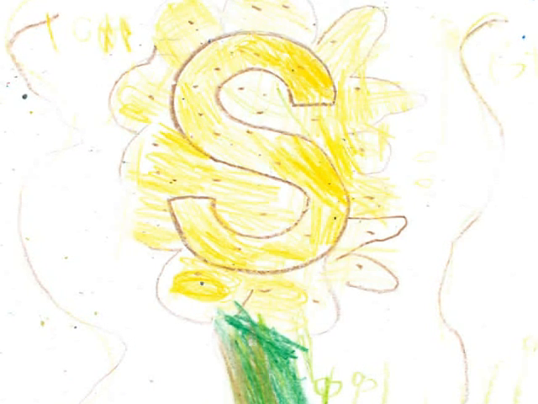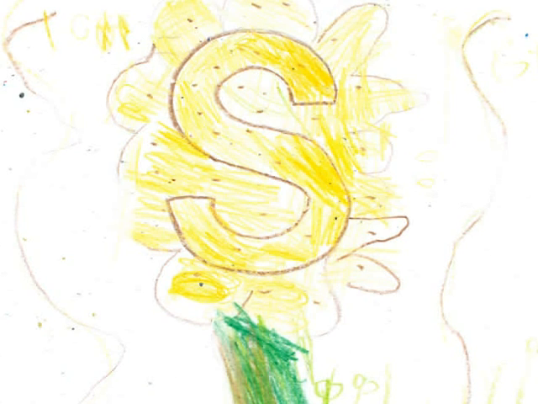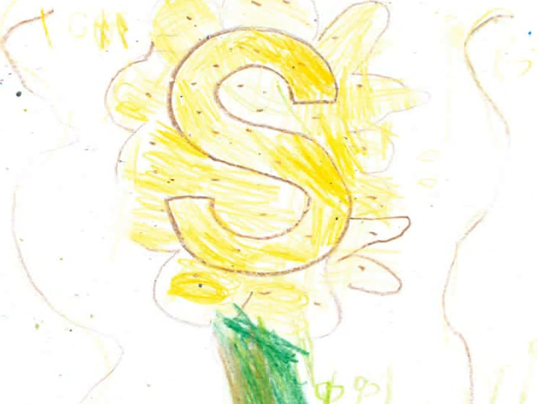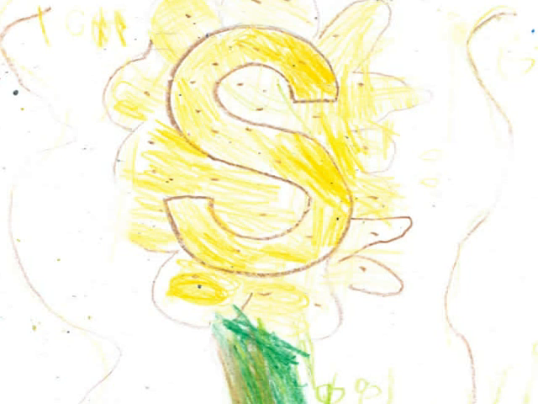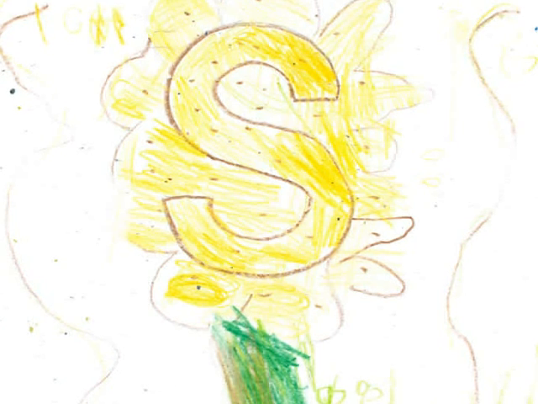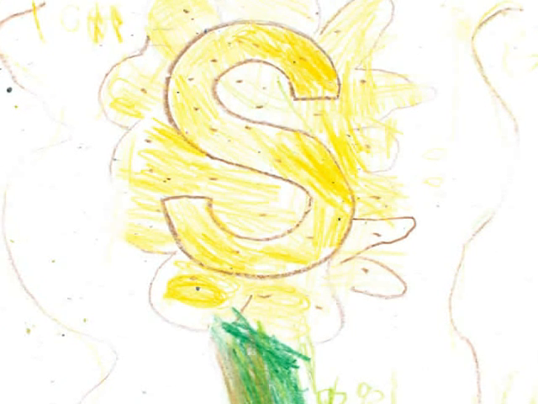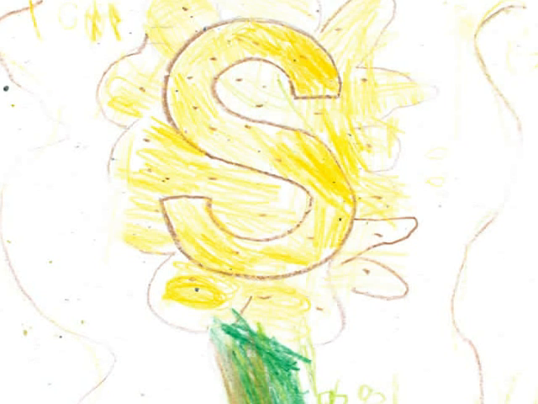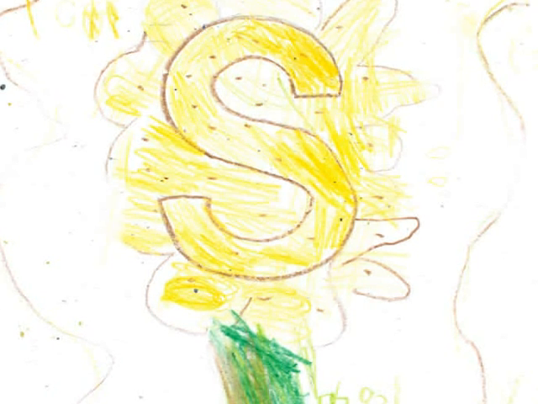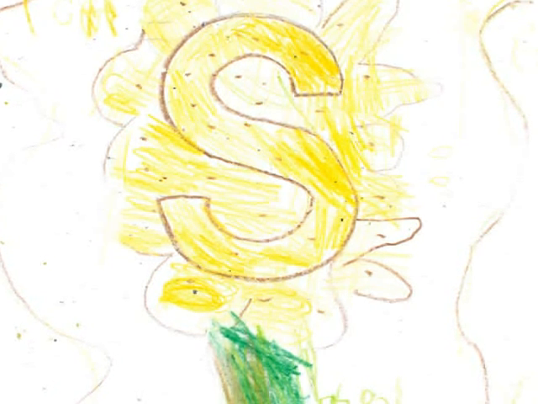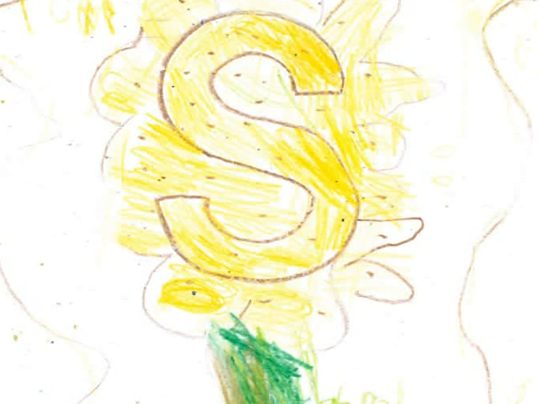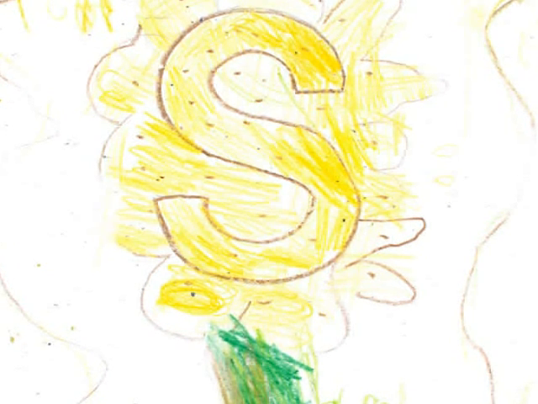It can grow to be 3 to 12 feet tall. They bloom from July to October. People and birds like to eat sunflower seeds.